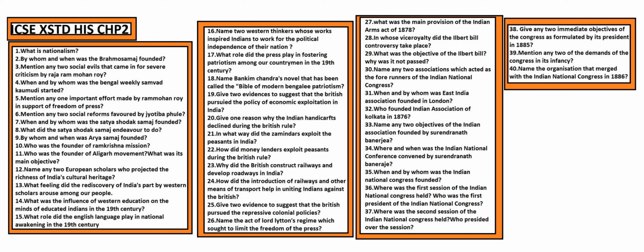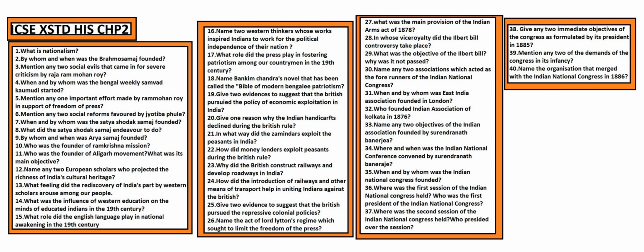Mention any two social evils that came in for severe criticism by Raja Ram Mohan Roy, that is child marriage and the sati system. When and by whom was the Bengal Weekly started? Raja Ram Mohan Roy started the Bengal Weekly in 1821.